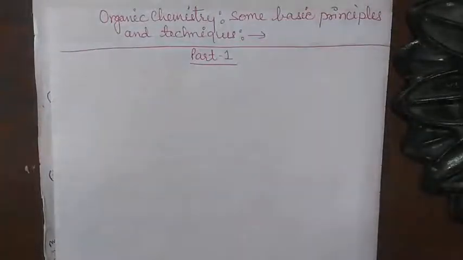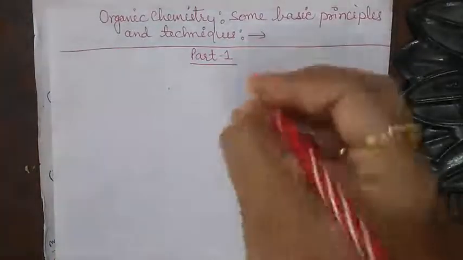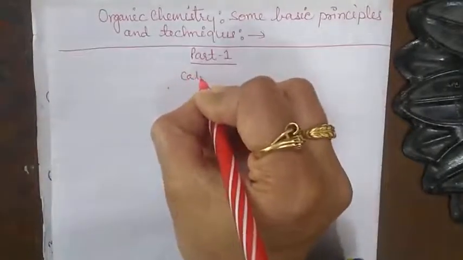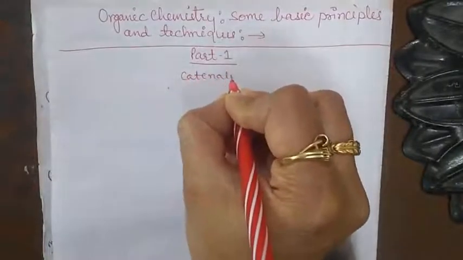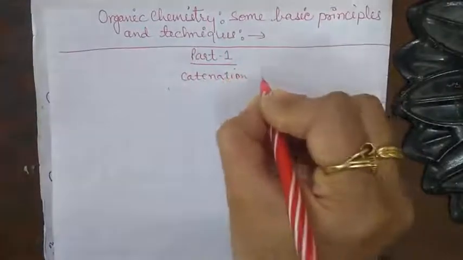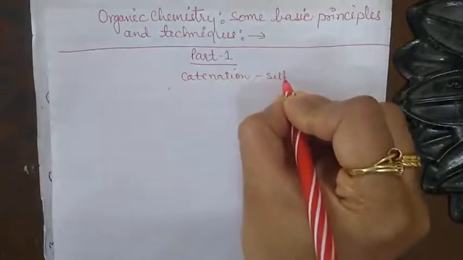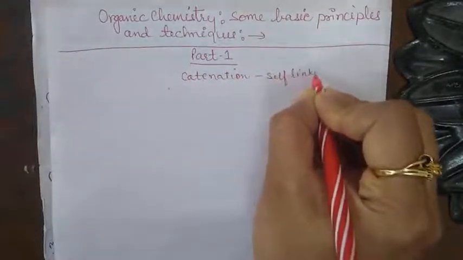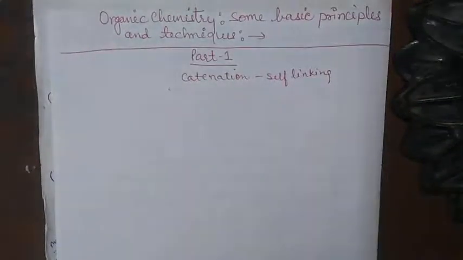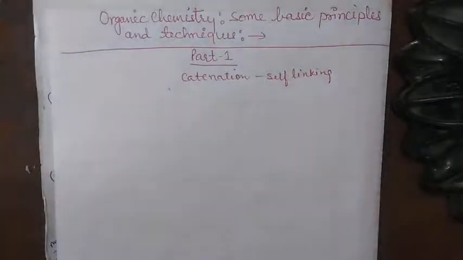We know that carbon possesses a property of catenation. Catenation is a self-linking property. And carbon possesses this property to the maximum extent.